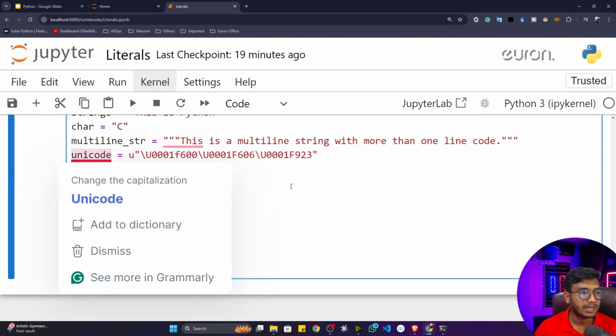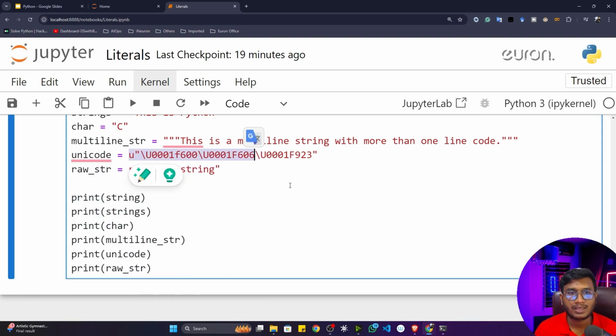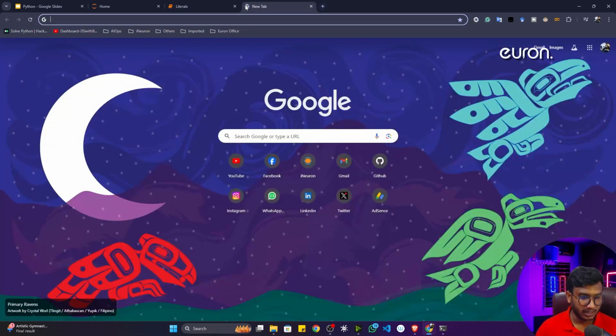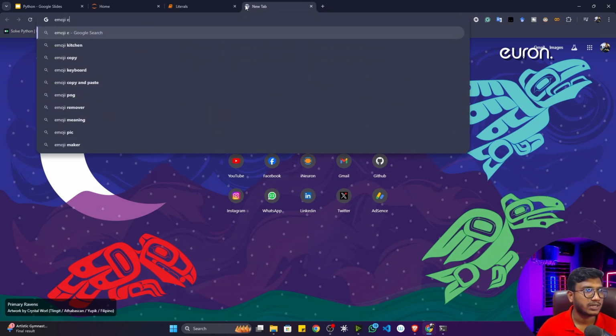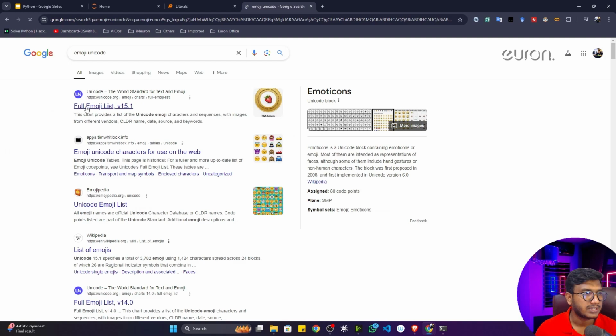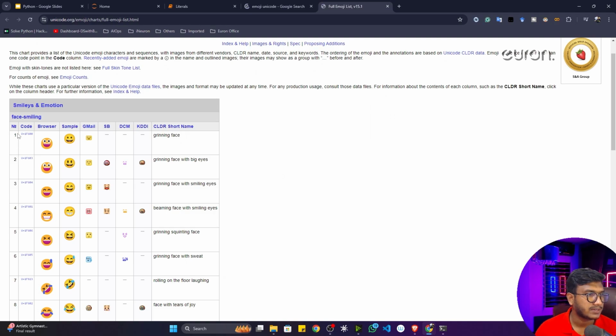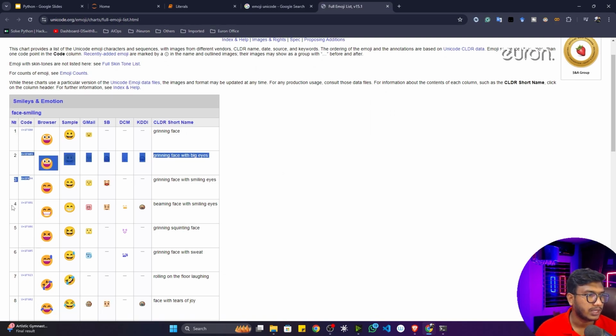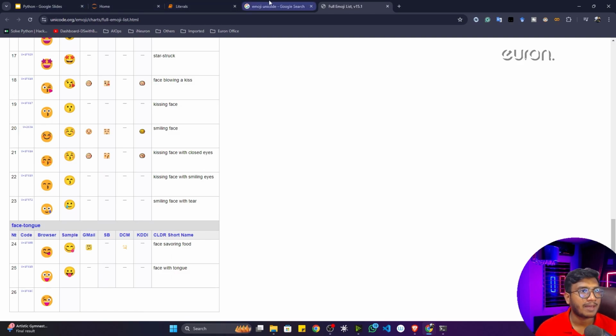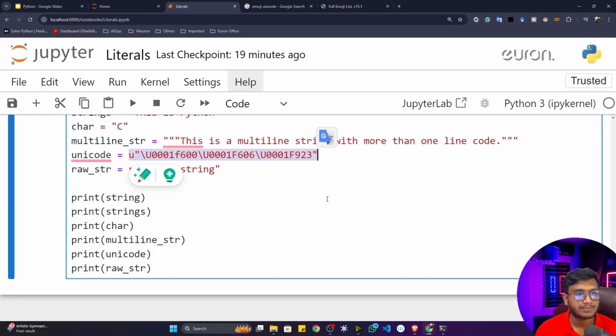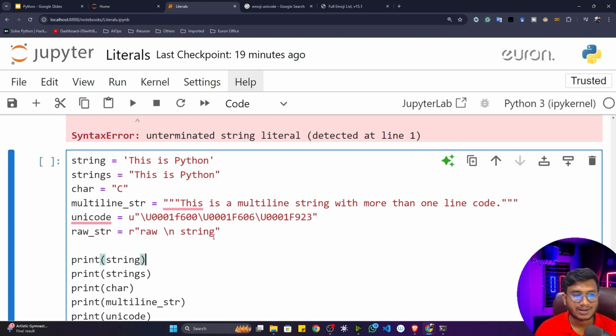Now you can also define Unicode type literal. Unicode is nothing but, nowadays we have different text over the internet, like HTML, text, emojis. In a text there are different things available. If you search for emoji encoding, emoji Unicode, there are different emoji Unicode you will get. Let me show you some of the list. These are different emoji Unicode. If you have this kind of Unicode, you can also define it as a literal, and Python will automatically try to understand what kind of literal you are trying to add here.